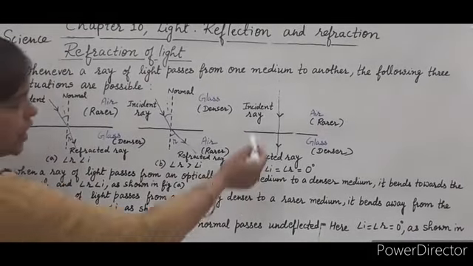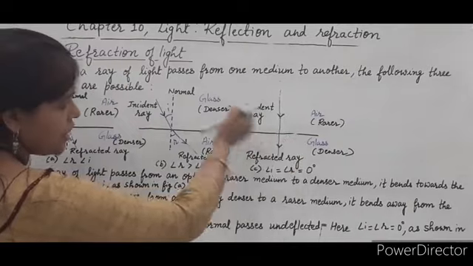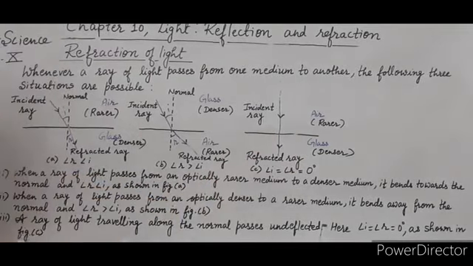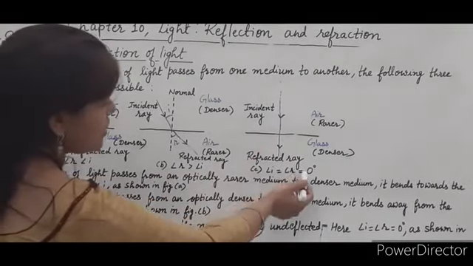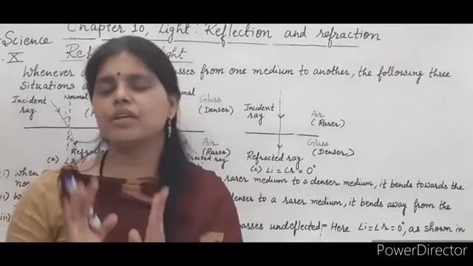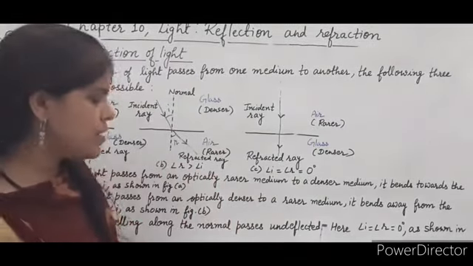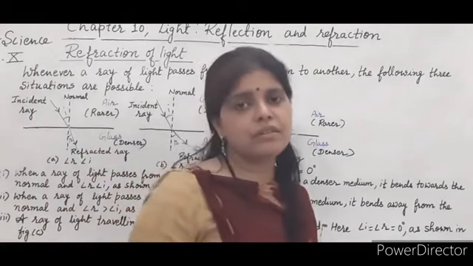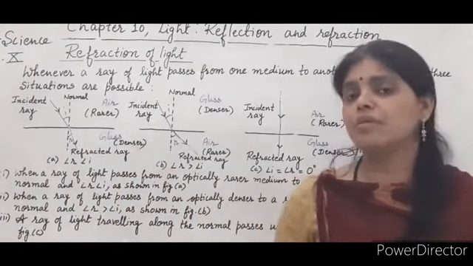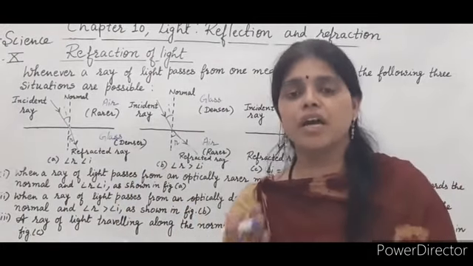Here the angle I falls normally, so it passes undeflected. So angle I is equal to angle R is equal to 0 degree. Now students, there are various examples in our day-to-day life in which we can observe the refraction of light.